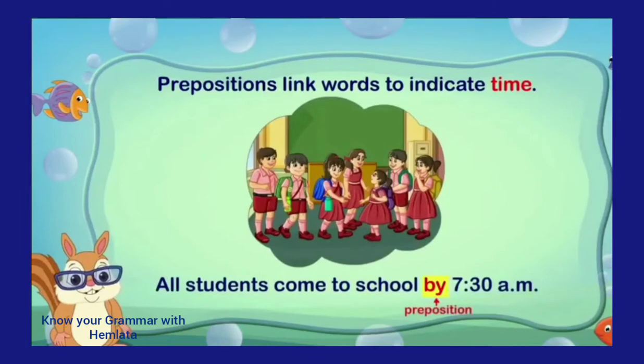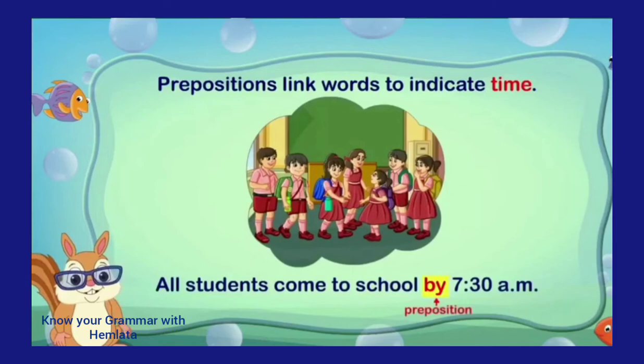As you know, earlier I told in this video that a preposition also indicates the time by the actual time in figures. Now you can take an example like: all students come to school by 7:30 a.m. In this sentence, a particular time is given by the word that indicates the particular time and it shows time.